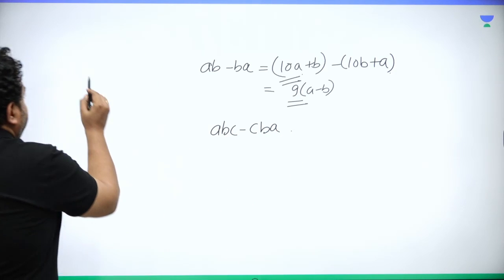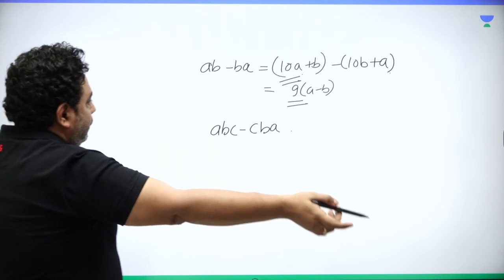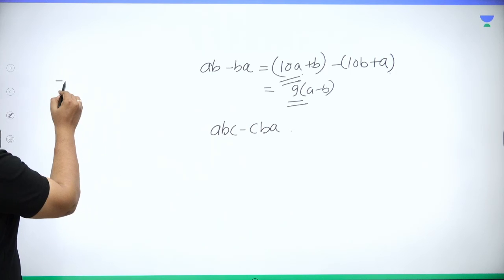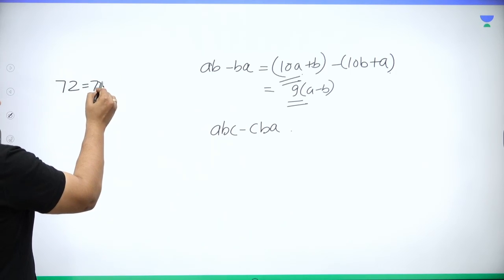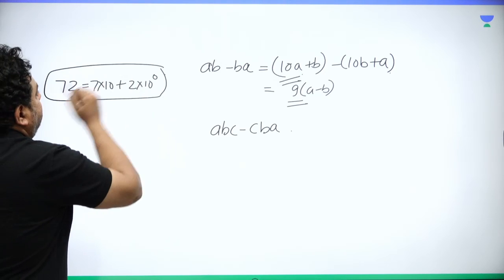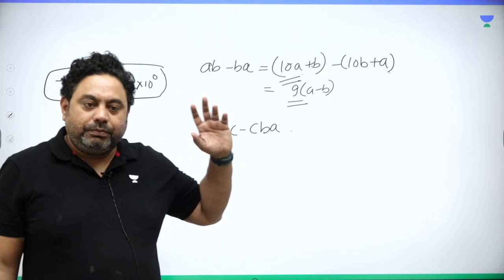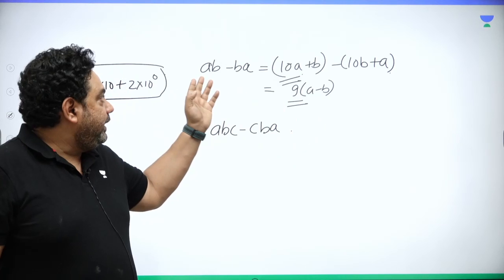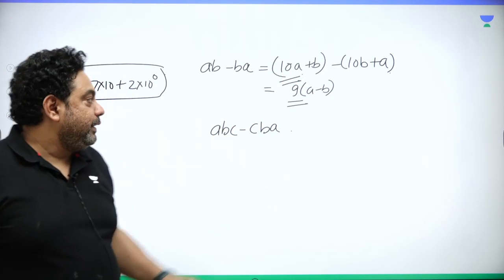Now guys, please, I just want to show this. Many of you may not be knowing this. 72 is 7 into 10 plus 2 into 10 to the power 0. It's called base 10, base 10 opening up, right? So that is the reason I've written 10A plus B, right?